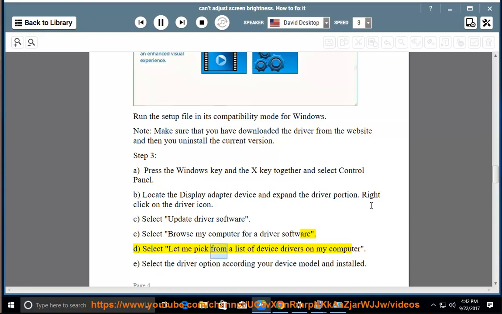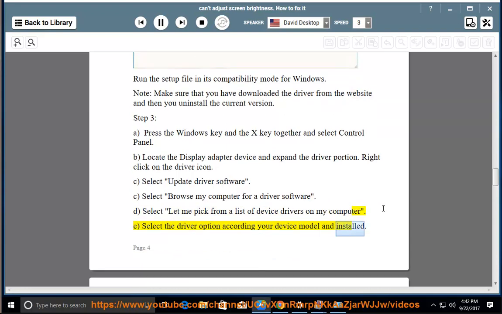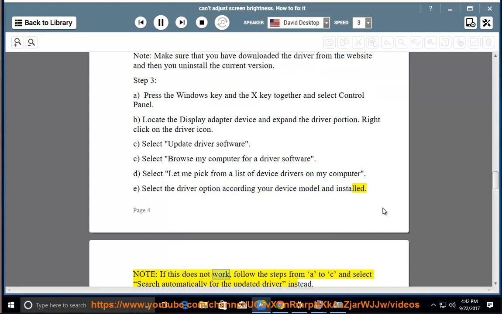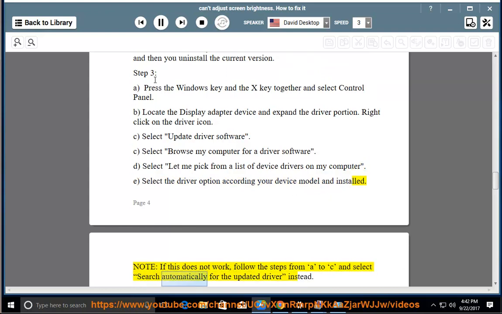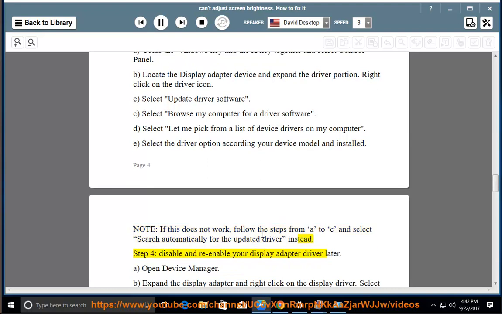D. Select Let me pick from a list of device drivers on my computer. E. Select the driver option according to your device model and installed. Note, if this does not work, follow the steps from A to C and select Search automatically for the updated driver instead. Step 4, disable and re-enable your display adapter driver.